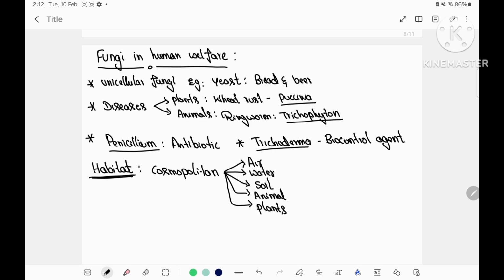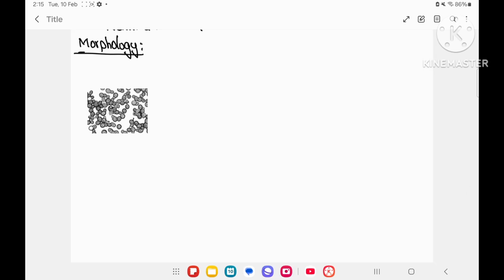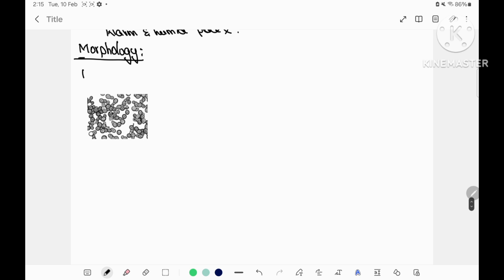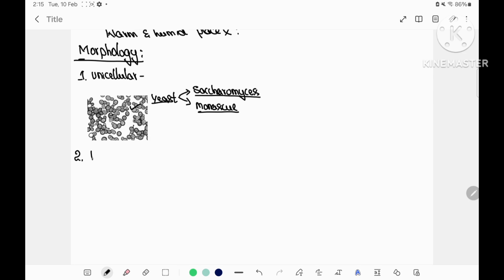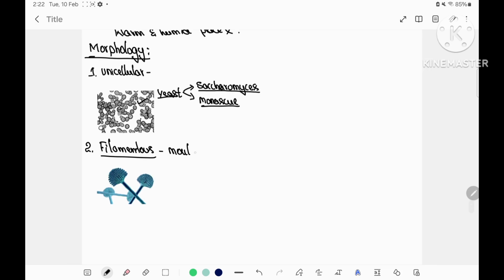Coming to habitat, fungi are cosmopolitan in distribution. They can be seen everywhere: air, water, wind, whatever all the places they can be seen. Coming to the morphology, they appear in two morphological forms. Some fungi are unicellular and they are referred to as yeast, for example Saccharomyces and Monascus purpureus you have studied in second year. The second form is filamentous fungi, which are commonly called molds.